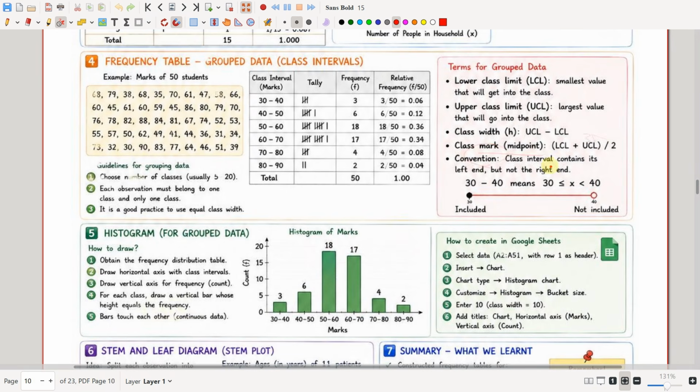And by convention, the class interval contains its left end but not the right end. So 30 to 40 means you have to include 30 in this interval but not 40. So 40 is included in the next interval, and 50 is not included in this interval, and 50 will be included in this interval. 60 is not included in this interval, and 60 will be included in this interval. 70 is not included in this interval, and 70 will be included in this interval. 80 will not be included in this interval, and 80 will be included in this interval. So this is what we call the convention. So 30 to 40 means 30 is less than or equal to x less than 40. Not 40, which will be included in the next class.